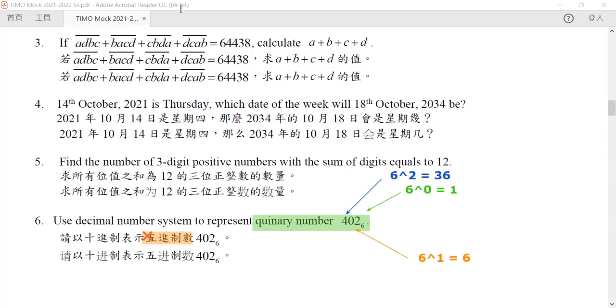So in summary, this number represents 4 times 36 plus 0 times 6 plus 2 times 1. And so 4 times 36 is equal to 144, plus 0, plus 2. Hence our answer is equal to 146.